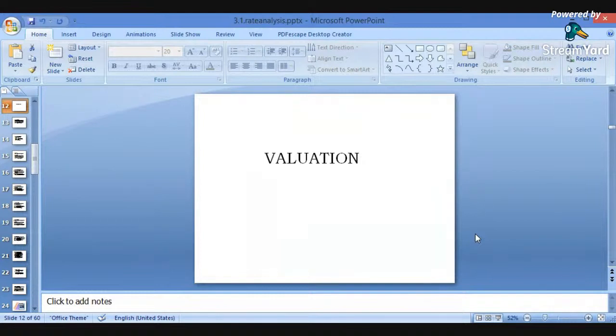So again, related with the cost estimations, the most important concept is related with the valuations. Valuation is again an important concept related with rate analysis or cost estimations. So in today's lecture we will have discussions on valuations. Valuation is also required nowadays. Valuation plays an important role in order to find out the cost of any structures.